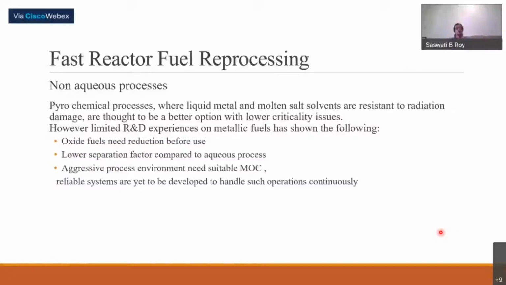Non-aqueous processes work started long back: pyrochemical processes, where liquid metals and molten salts are much more resistant to radiological damage. It was thought to be a better option with lower criticality issues because the aqueous part is removed. However, R&D experience on metallic fuel has shown that oxide fuel needs reduction before use to take it to the metallic form, and separation factors are lower compared to aqueous processes.